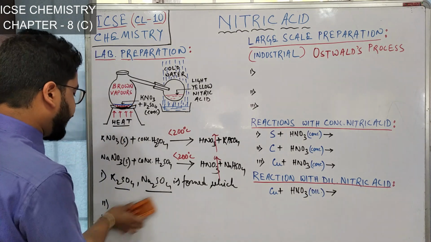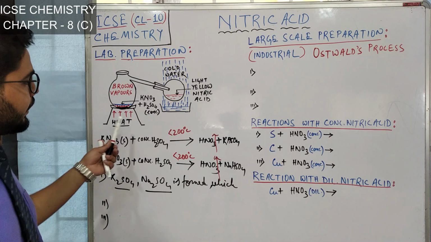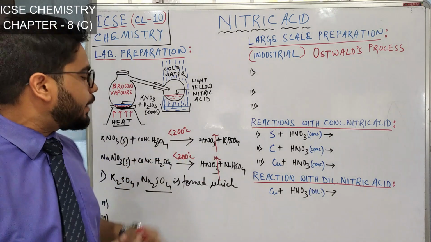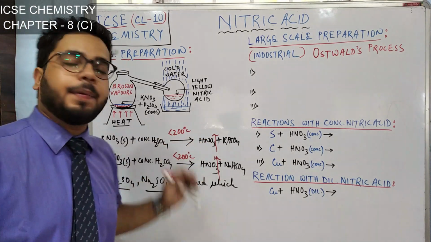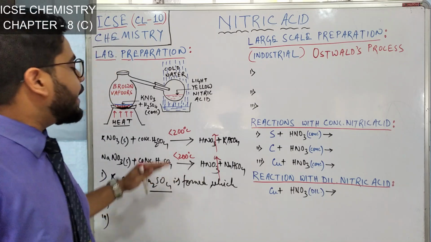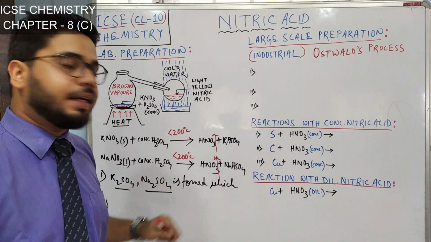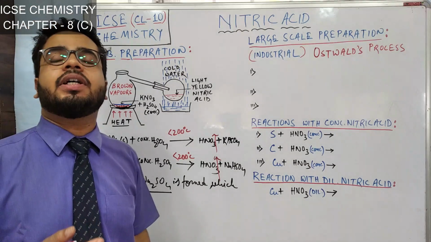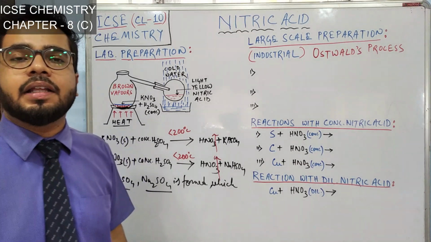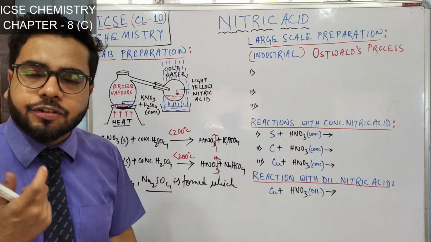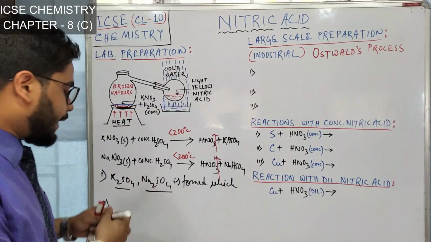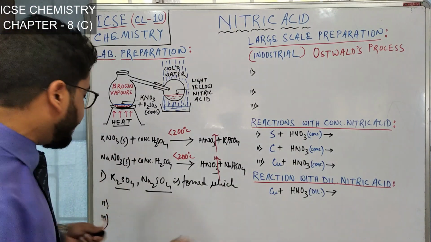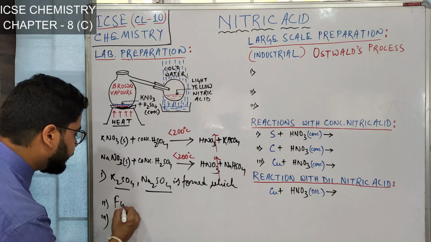Now the second point is, your main objective by this reaction is to what? To prepare nitric acid, right? And if you can prepare nitric acid in less than 200 degrees Celsius, why will you let the temperature cross 200 degrees Celsius? You need to invest more fuel. So unnecessary wastage of fuel can be